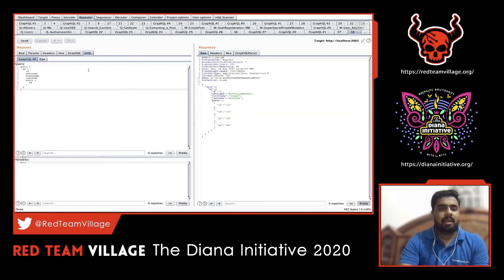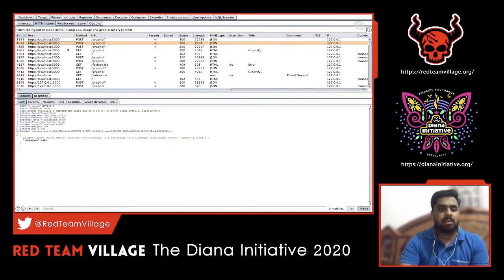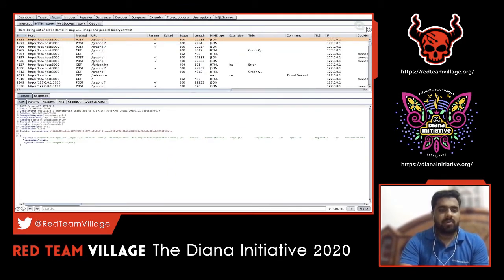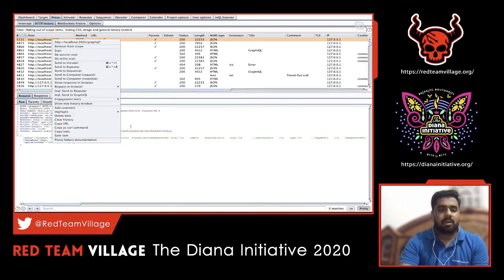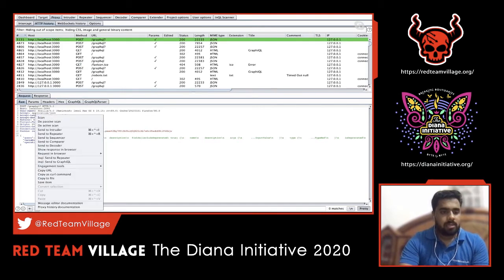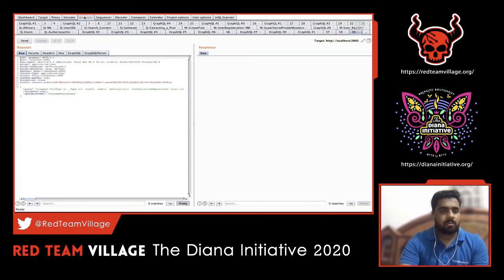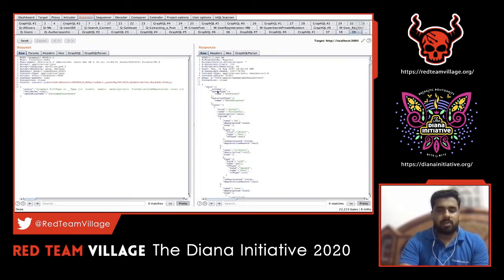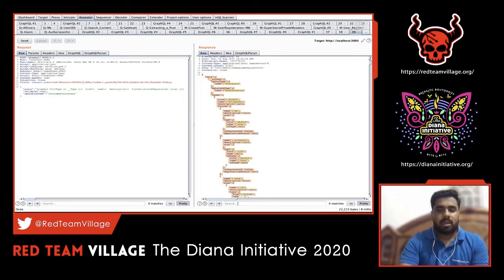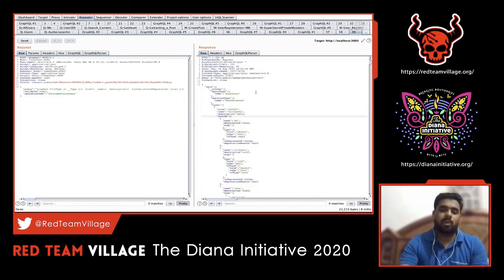Once I added that, for example, let's say this is the particular request, the introspection we have run. For that, there is a POST request which got created here. So let's highlight that and keep it aside. Let's send this to Repeater. So this is the introspection output for us. Right now I need to find how many queries and mutations are there.